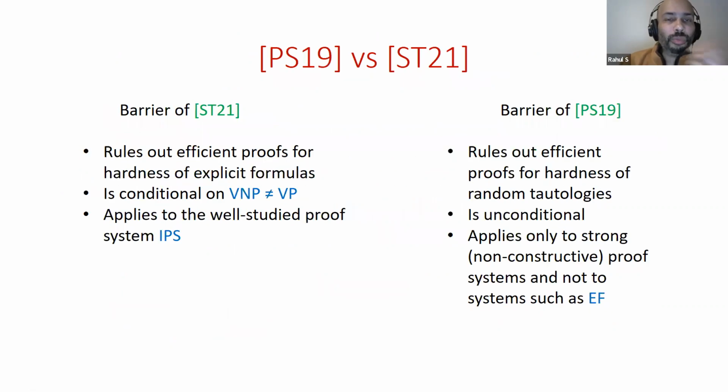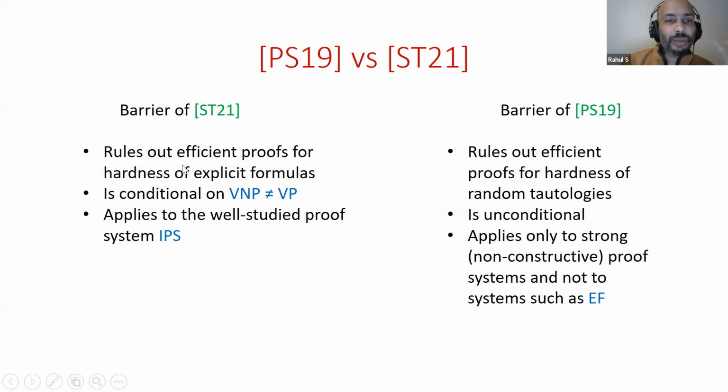So again, it might be useful to compare this result with the result we saw earlier. This gives a new barrier in terms of showing proof complexity lower bounds. The earlier barrier ruled out efficient proofs for hardness of random tautologies and was unconditional.